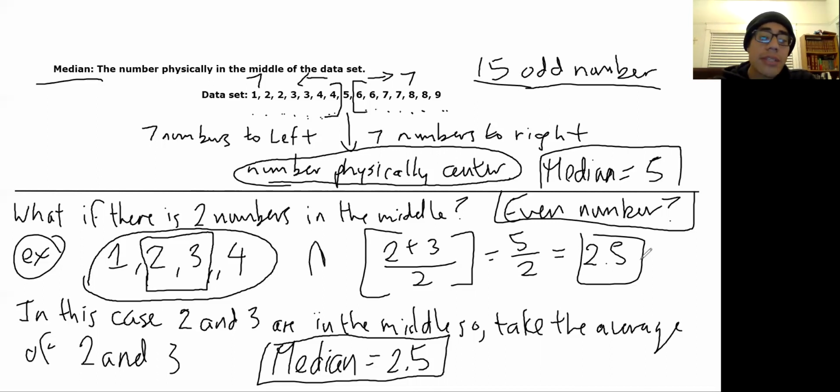This is the only time you're going to have to take this step, if you have an even number of numbers in your data set. If you have an odd number of numbers, you should automatically know there's going to be one number right in the middle. So we're going to move on.